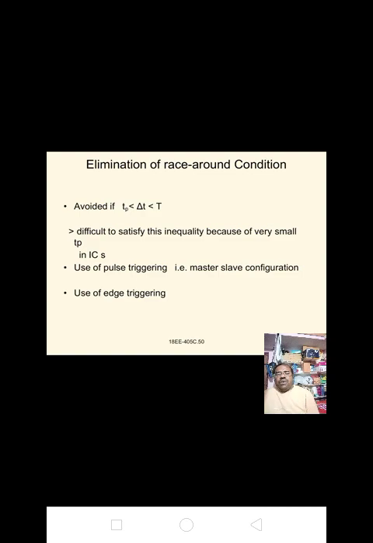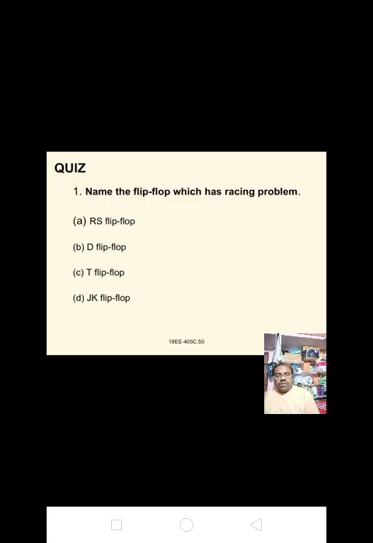The race around condition is avoided if Tp is less than delta t, which is less than capital T. It is difficult to satisfy this inequality because of the very small Tp in ICs. So we use pulse triggering, that is master slave configuration, or edge triggering.